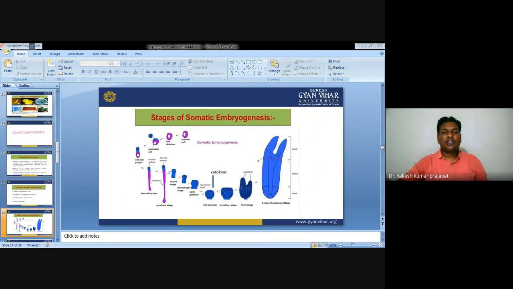Now, stages of somatic embryogenesis. What are the different stages of somatic embryogenesis?